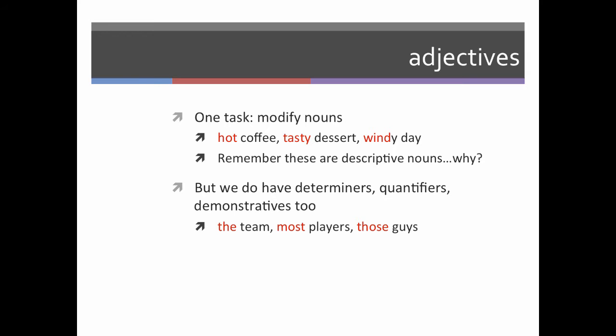Also looking back at adjectives, we've said that adjectives modify nouns, right? So hot coffee, tasty dessert, windy day. These are all descriptive of nouns. Remember that we can add very in front of all of these. Very hot coffee, very tasty dessert, a very windy day.